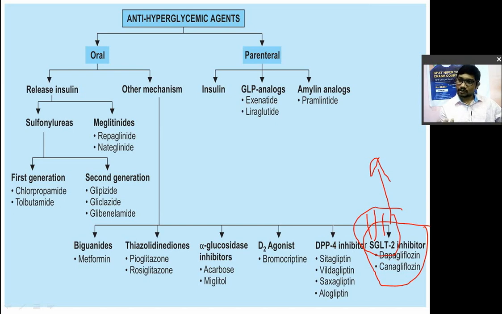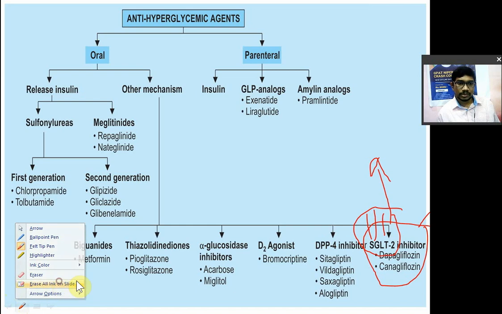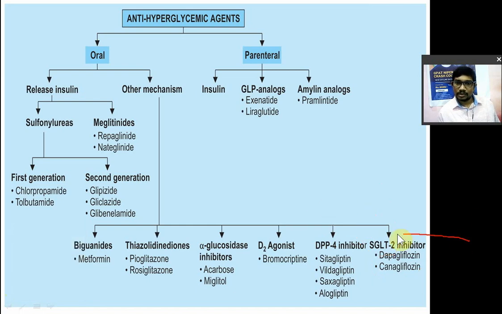So if we inhibit it, the blood sugar level will decrease, right? If we inhibit this SGLT2, there is excretion of more glucose, okay, there is an increase in glycosuria. So this is the SGLT2 inhibitor. Remember its examples: dapagliflozin and canagliflozin. These are the sodium glucose co-transporter 2 inhibitors, dapagliflozin and canagliflozin.